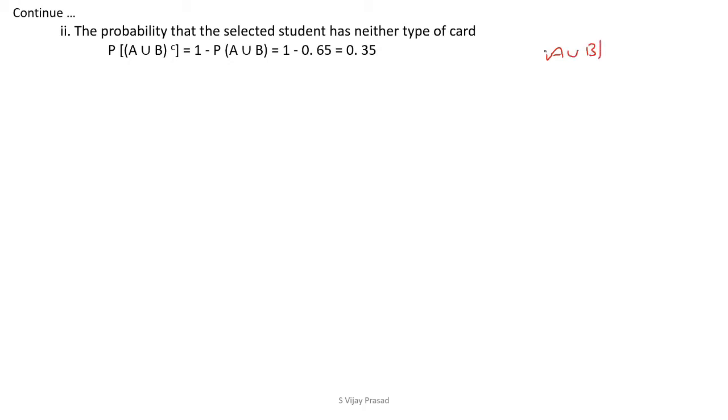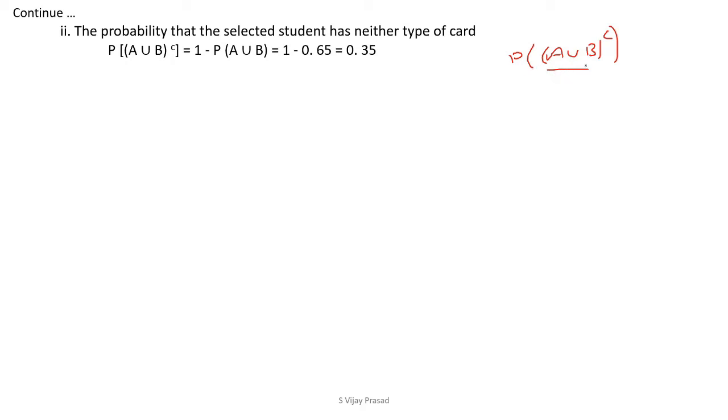A union B is that the student has either a Visa card or a MasterCard. Now neither card means you have to take the complement of this. The student who does not have any type of card is called neither type of card. So you have to compute the probability of A union B whole complement.